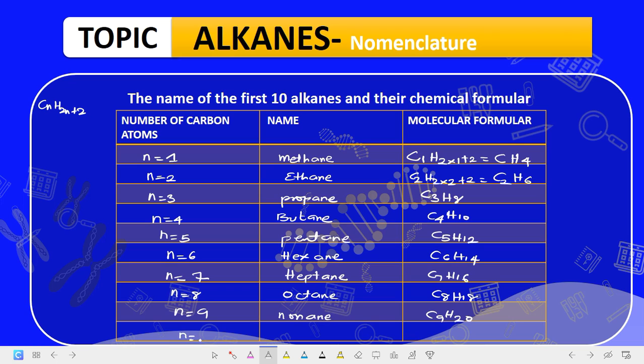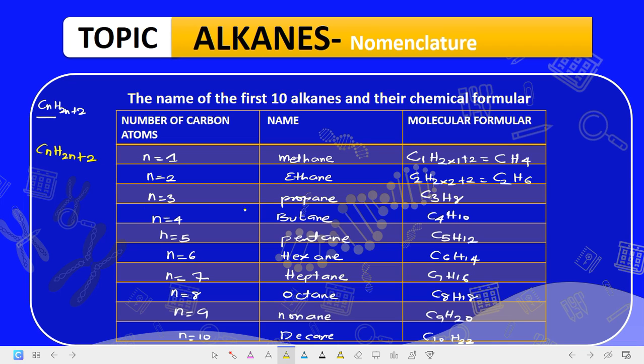Finally, when n is equal to 10, the name is decane, and the formula is C10H22. Each of these formulas corresponds to the general formula CnH2n+2.